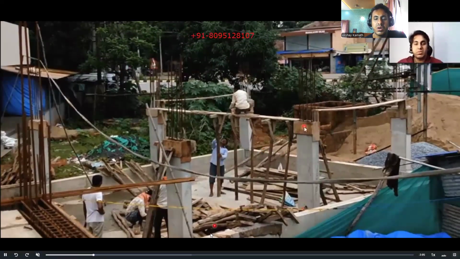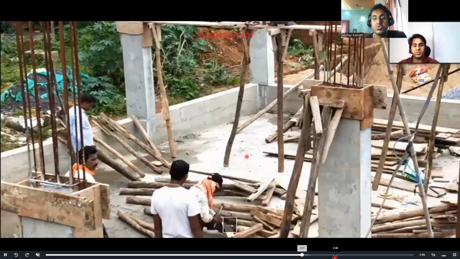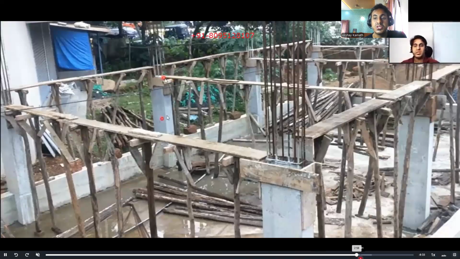Okay, each and everything: how to read the structural drawings, how to do the quantity estimation, how to do the calculation of all these beam bottoms and all. Everything you studied in the colleges, but what is the practical application of that? You studied one-way shear, two-way shear, punching shear, what punching shear is, and how the depth of the beam is decided.